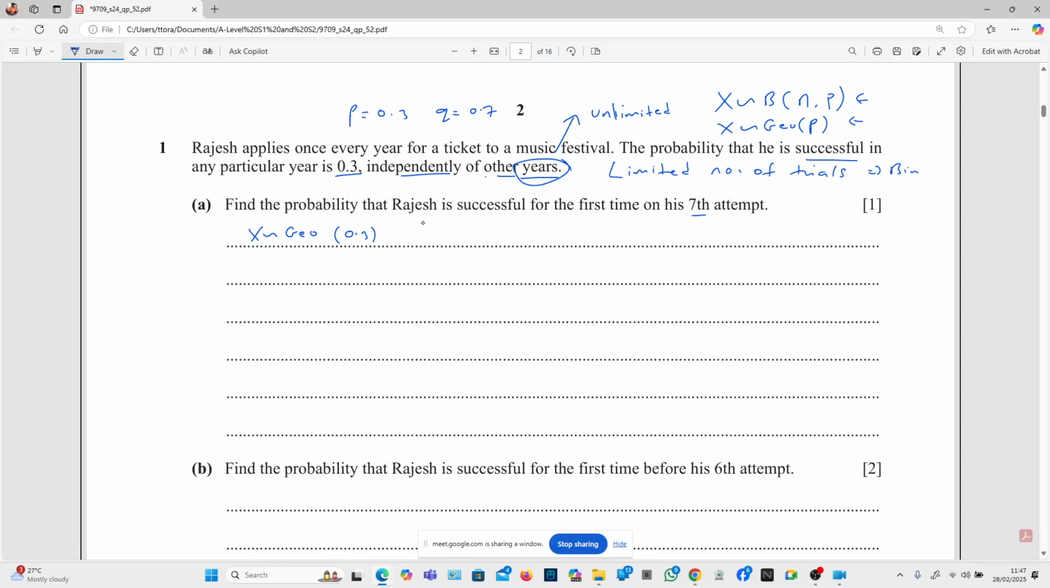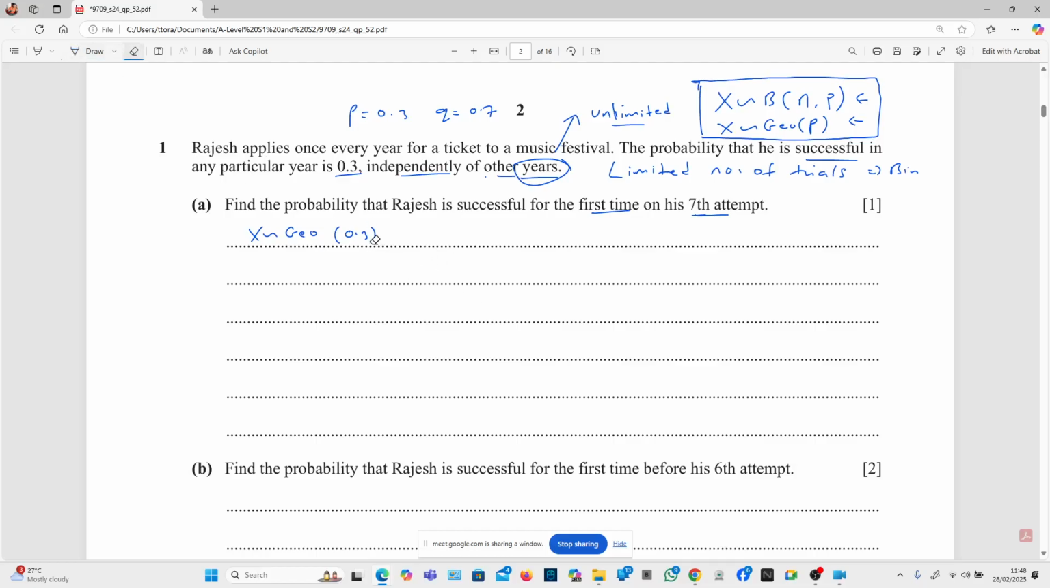And again, by the nature of the question itself, find the probability that Rajesh is successful for the first time on the 7th attempt. When you get a question like this, 7th attempt, you know it's of a geometric nature. It shouldn't be a binomial. We'll come to binomial in other questions, but the main idea to keep in mind is this: unlimited number of trials. So now we know that this is a geometric distribution.